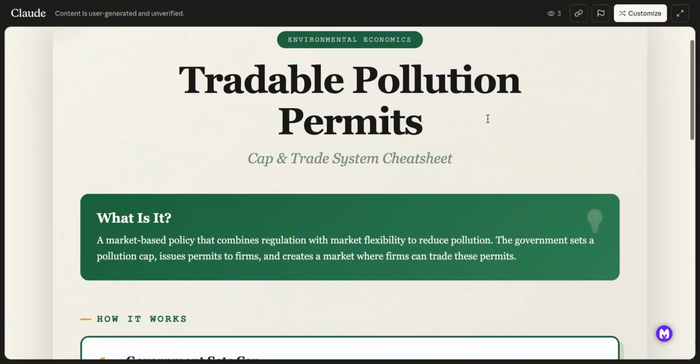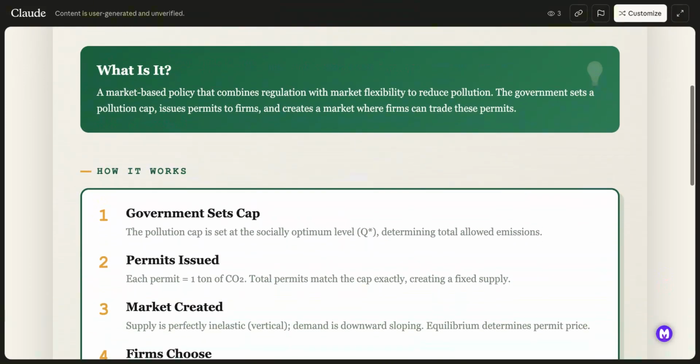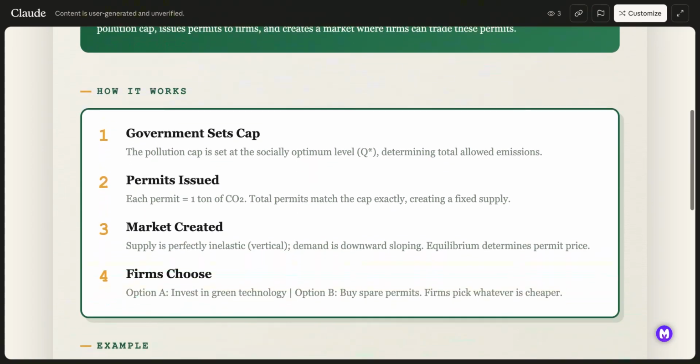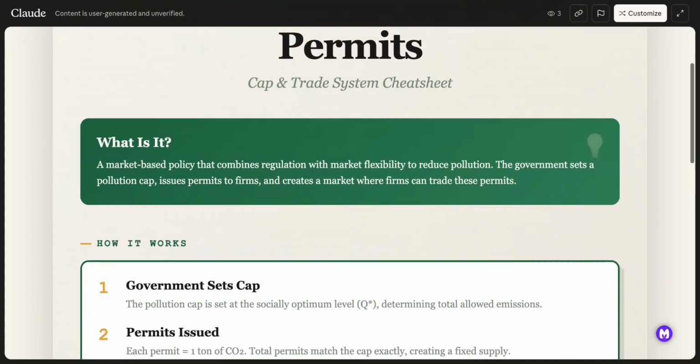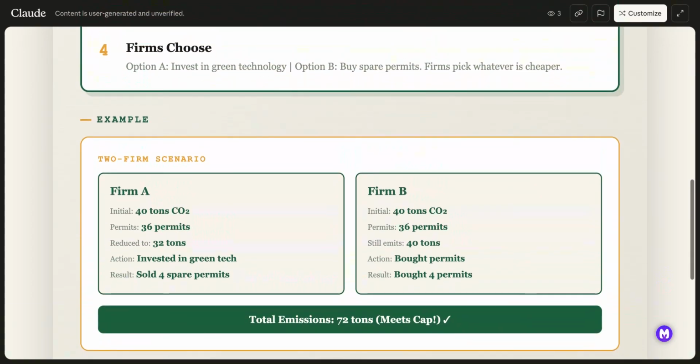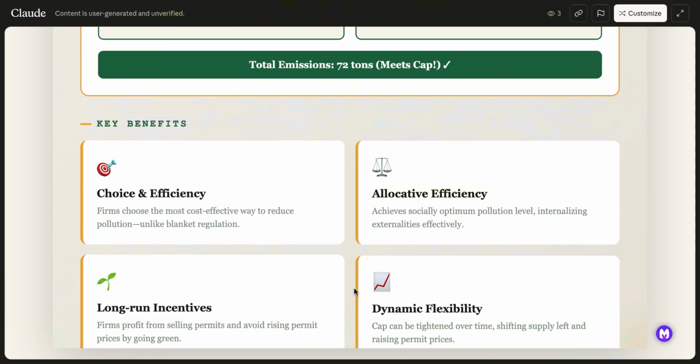This is what's called an interactive artifact. It was going for an infographic, and this is what it came up with. It is very nice. It is very clean. It's very straightforward. There's a little bit of an example there, and then there's the key